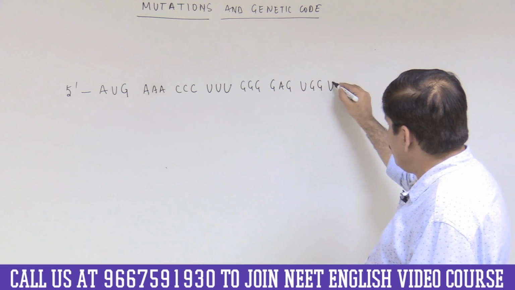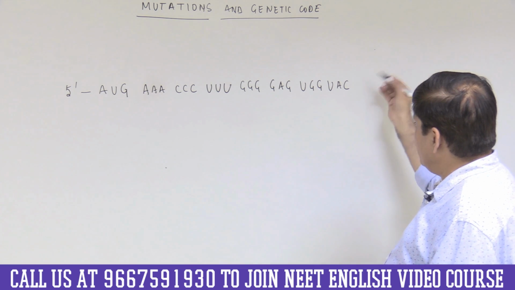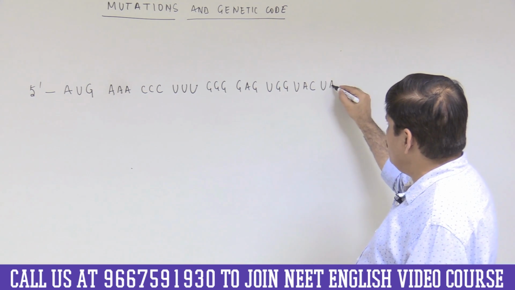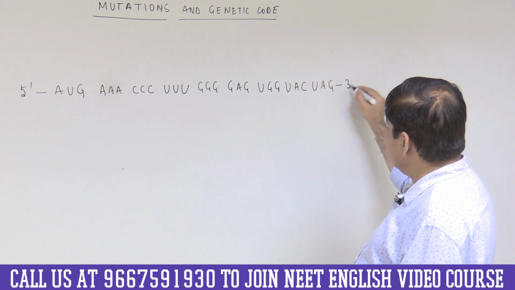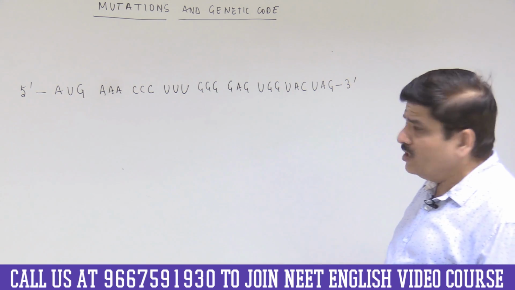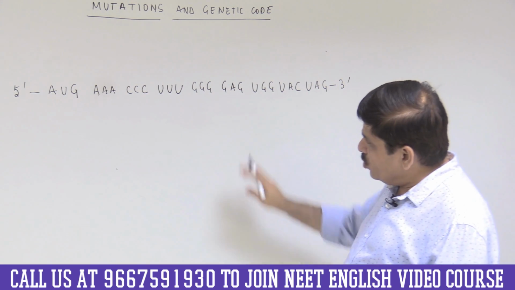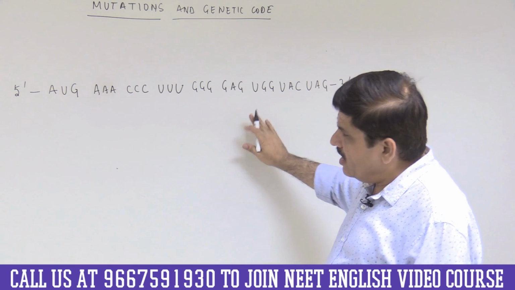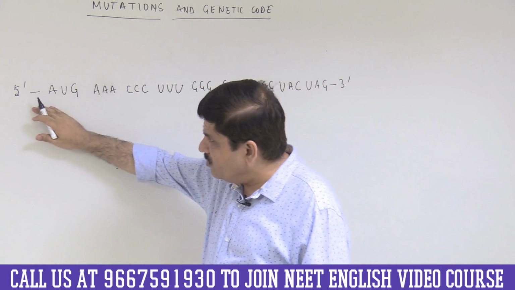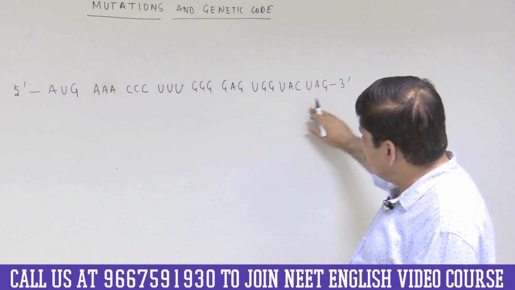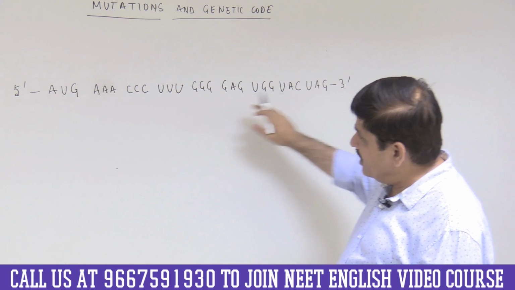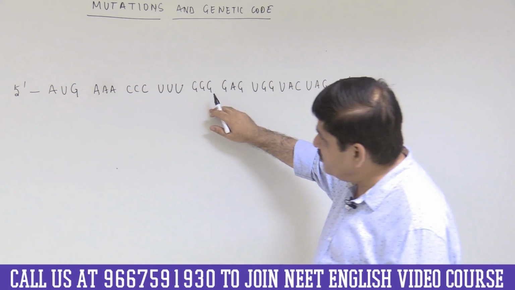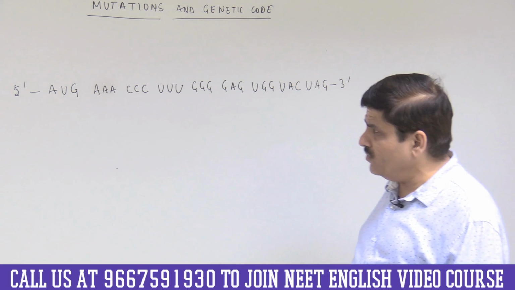Let us write one more, UAC, and let us write UAG, which is the stop codon, and this is the 3' end of the sequence. I would like you to understand what I have done. I have written the sequence of a transcript. This is the messenger RNA molecule, the final transcript that has been formed on the template of DNA.